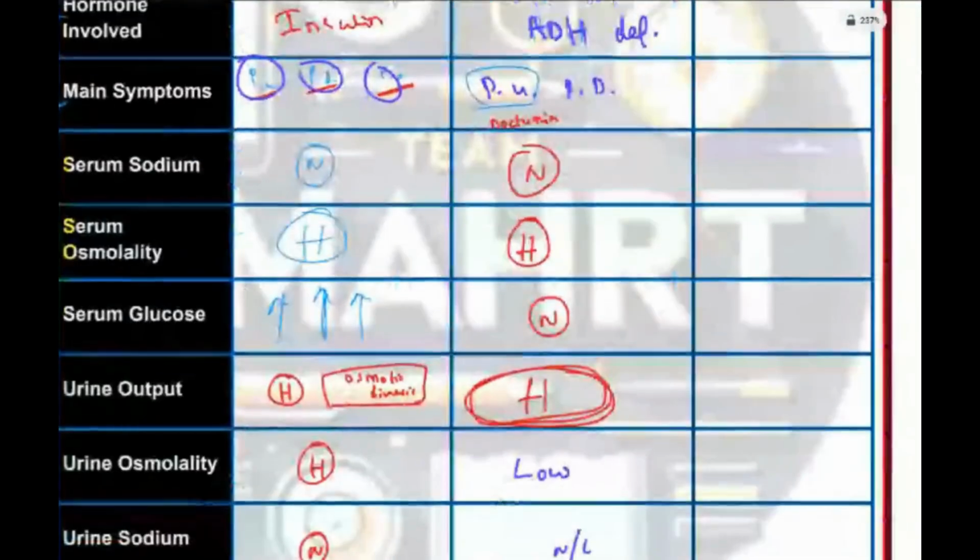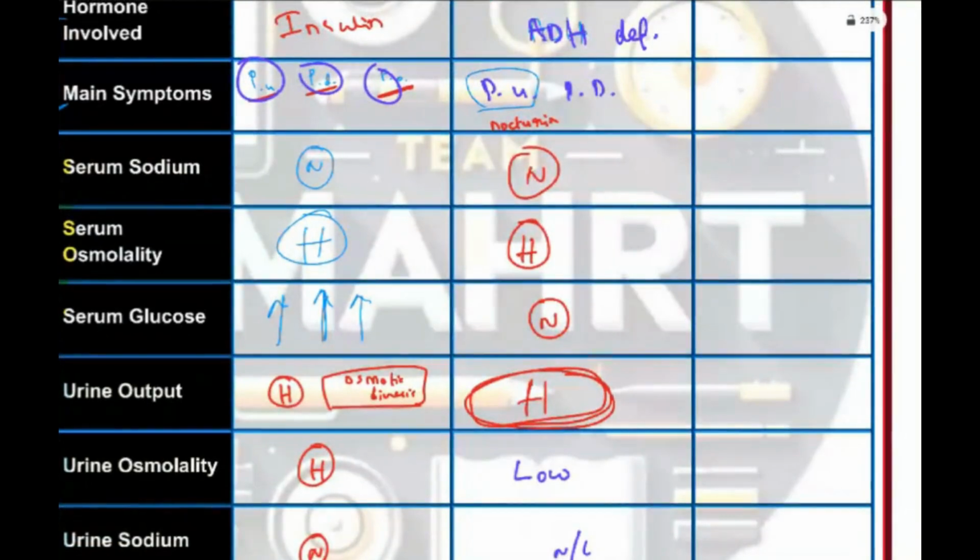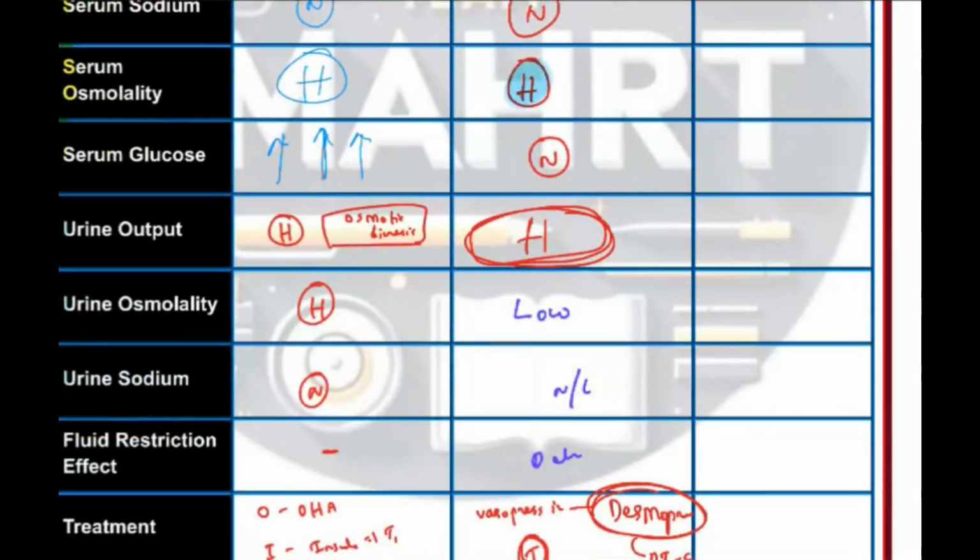Okay, in diabetes insipidus, since water is getting lost, the serum will be concentrated. But here urine, since water is getting excreted in the urine, will be diluted, low. Urine will be low.